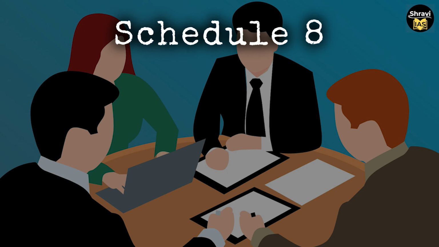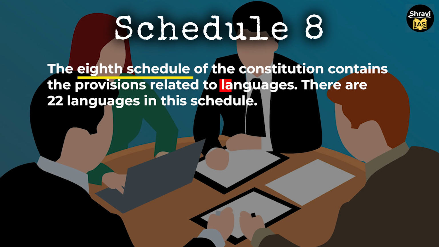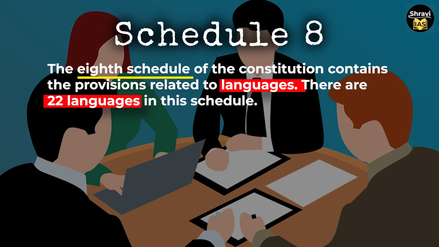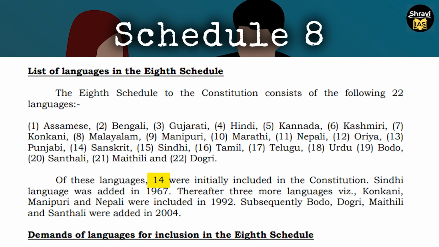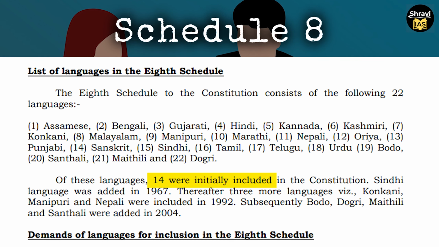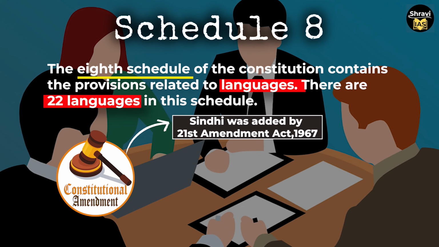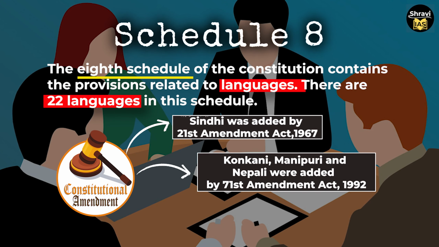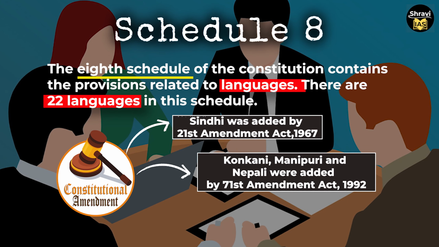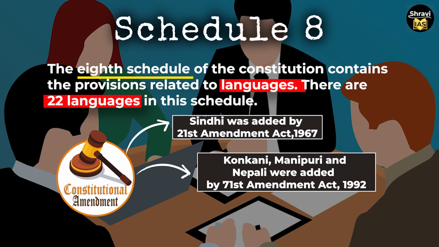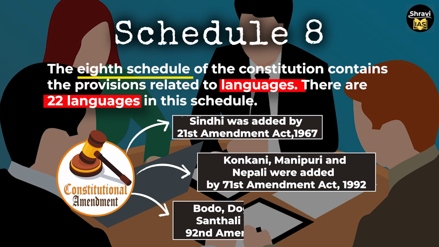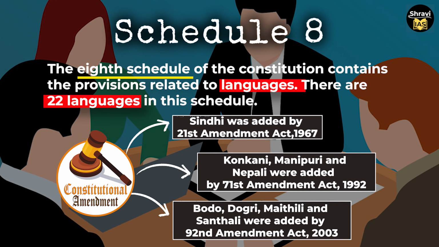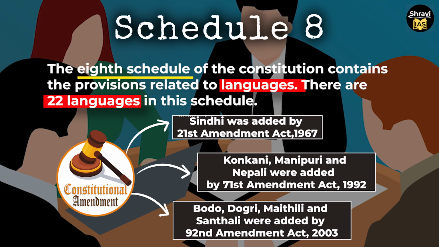Schedule 8. The 8th schedule of the Constitution contains the provisions related to the languages. There are 22 languages in this schedule. Originally, there were only 14 languages in that schedule. Sindhi was added by the 21st Amendment Act 1967. Konkani, Manipuri and Nepali were added by the 71st Amendment Act of 1992. Bodo, Dogri, Maithili and Santali were added by the 92nd Amendment Act of 2003.